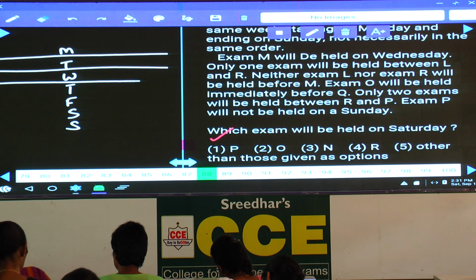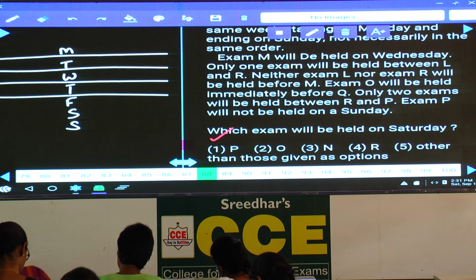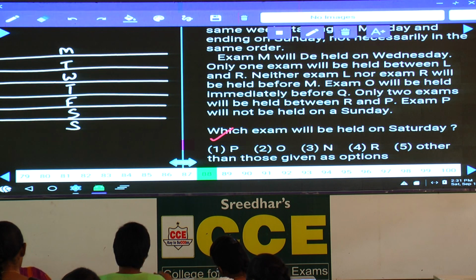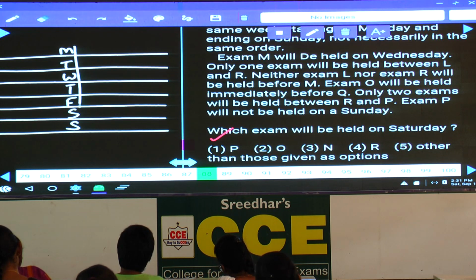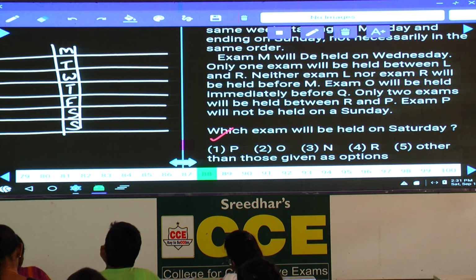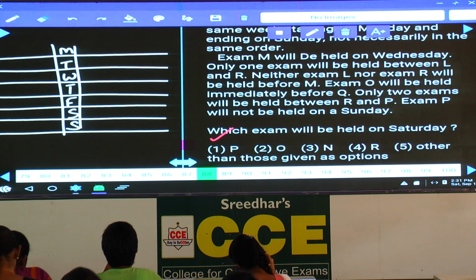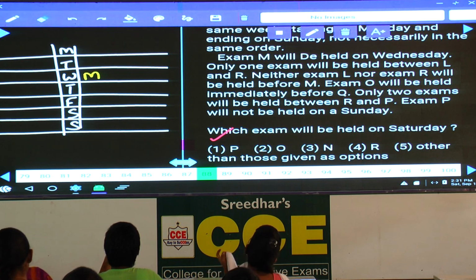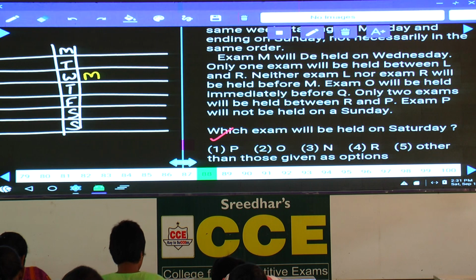Then in this case, starting Monday, ending Sunday, condition number 1: exam M will be held on Wednesday. And where is this exam? Exam M is held on Wednesday. Only one examination between L and R, and neither L nor R will be held before M. Hence both these two must be after this M only.